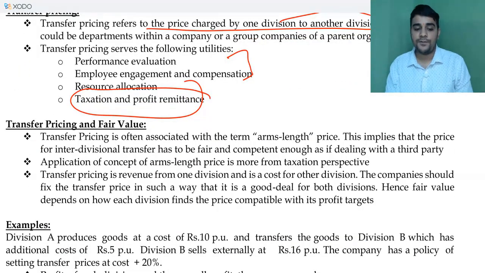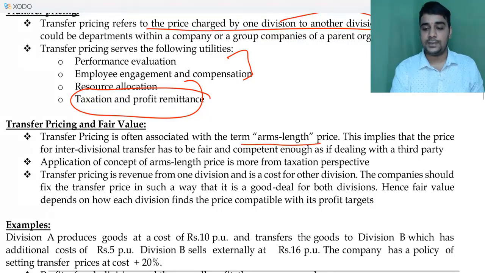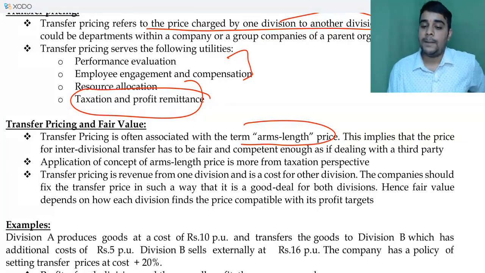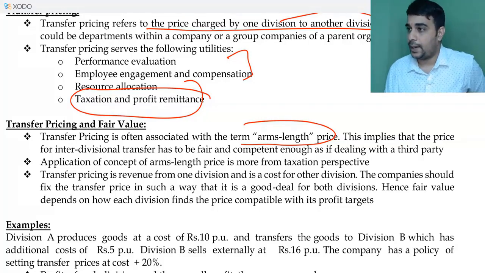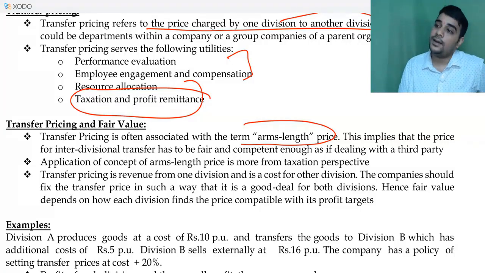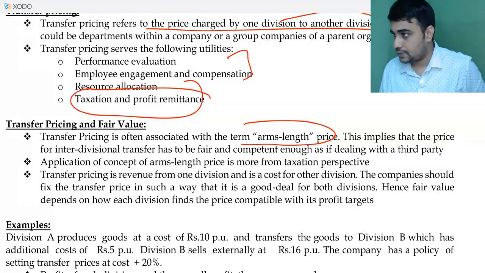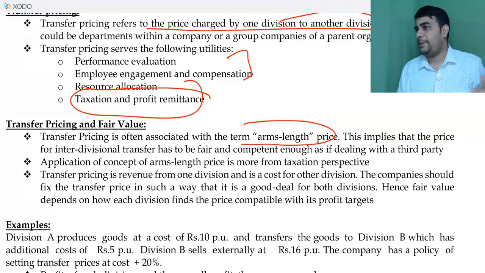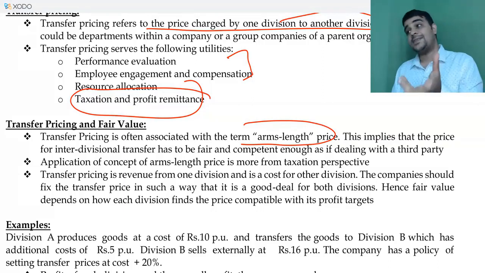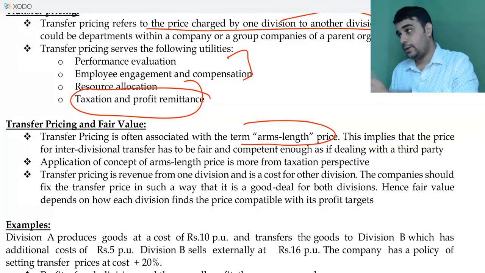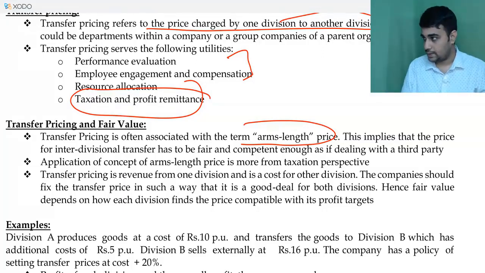Transfer pricing is often associated with the term arm's length price. This implies that the price for internal transfer has to be fair and competent enough if dealing with a third party. This is okay as long as you are doing some international transaction. For an internal transaction which is within the two divisions of the company, you can fix any price. Tax authorities are not going to ask you anything. Tax authorities will not come, because from a tax authority angle, it's neither revenue nor cost, so they are least bothered about all this. So you do whatever you want to do.